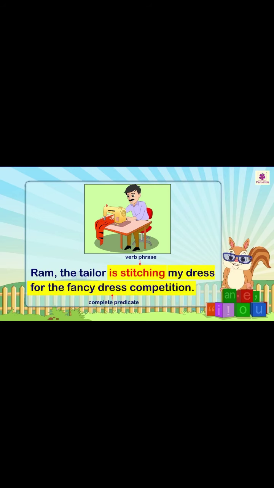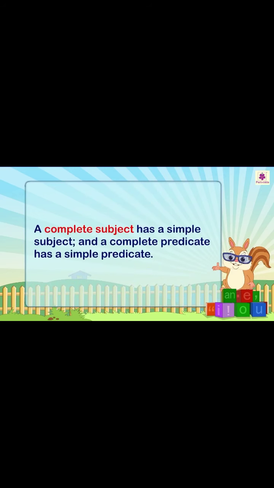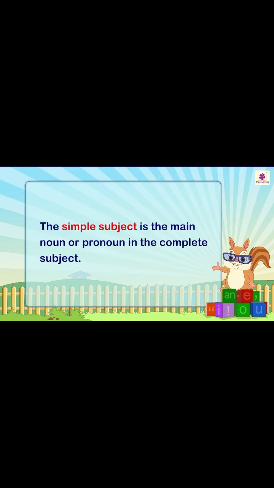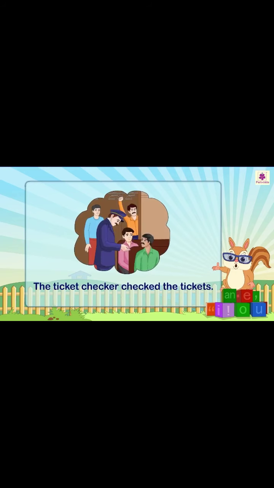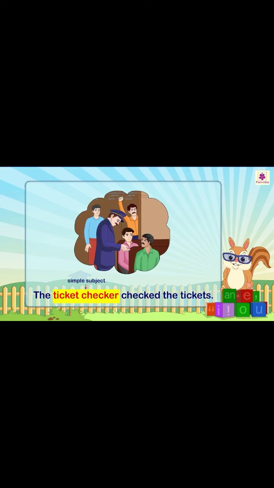the complete predicate. A complete subject has a simple subject, and a complete predicate has a simple predicate. The simple subject is the main noun or pronoun in the complete subject. For example, the ticket checker checked the tickets. Here, the noun ticket checker is simple subject.